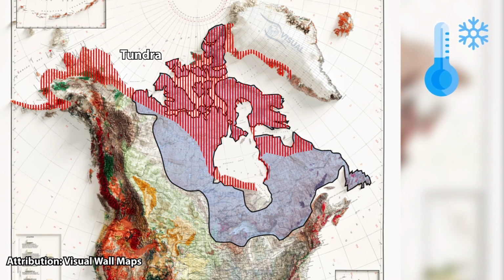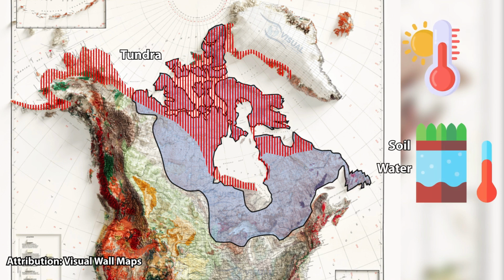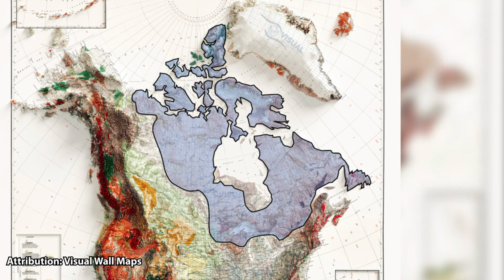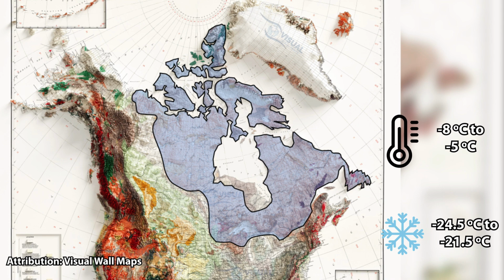The tundra is characterized by permafrost, which keeps moisture near the soil surface, promoting vegetation growth even in the extreme Arctic conditions. During the summer, this top layer of soil thaws only a few inches down, forming numerous shallow lakes and ponds. The average annual temperature in the ecoregion ranges from -8 degrees Celsius to -5 degrees Celsius. Average winter temperatures range from -24 degrees Celsius to -21.5 degrees Celsius, and average summer temperatures between 8 degrees Celsius to 11 degrees Celsius.